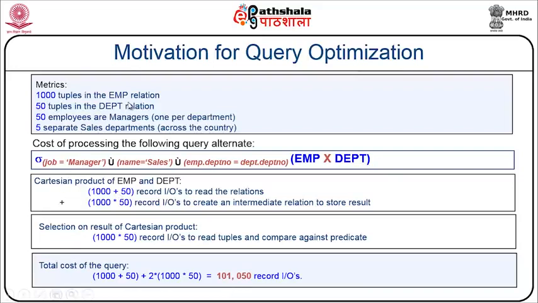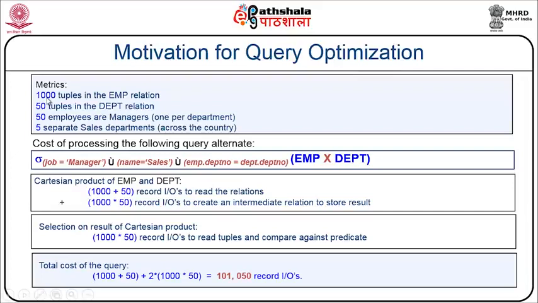have 1000 tuples in employee relation, 50 tuples in department relation, 50 employees are supposed to be managers, 1 per department, and 5 separate sales department. For the first two queries, the first two relational algebra expressions that we have written, let us take the first two into practice.